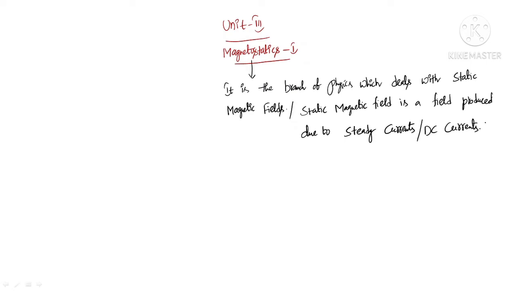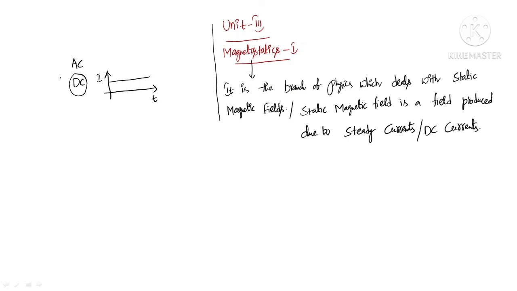I hope you have studied the difference between DC currents and AC currents earlier in circuit analysis. An AC current is an alternating current. A DC current is a constant current, meaning its magnitude is constant with respect to time. If the magnitude of a quantity does not change with respect to time, then we can call it a DC quantity.